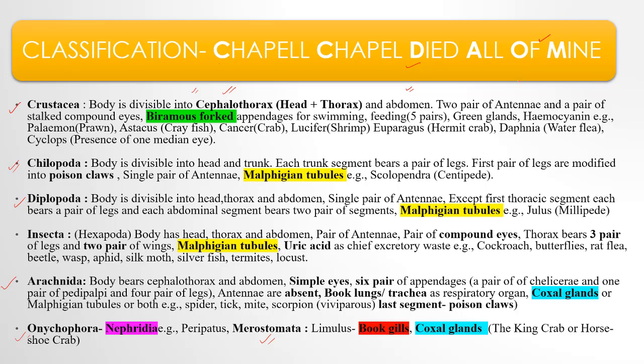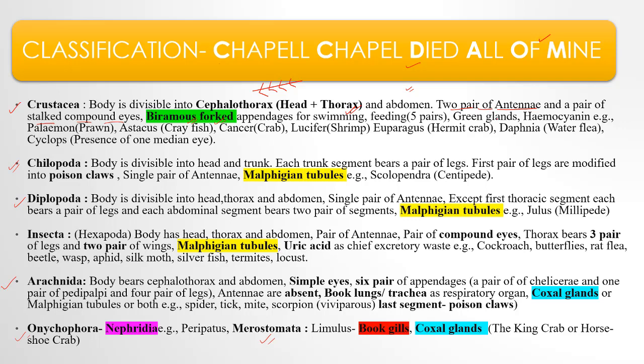They have biramous forked appendages, which are for swimming, and for feeding they have 5 pairs of legs.